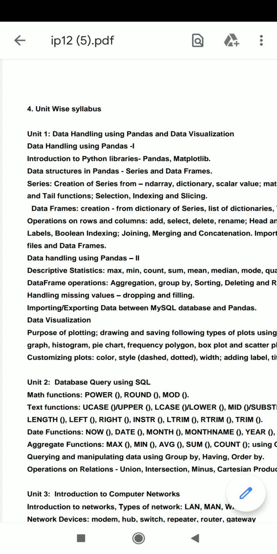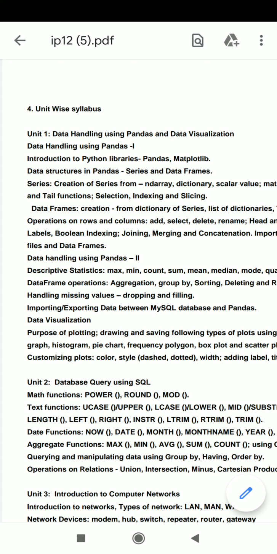There are two structures in pandas, that is series and data frames. Series is just similar to an array or list, whereas a data frame is similar to storing data in the form of a table.